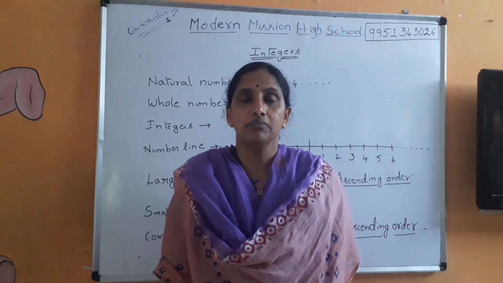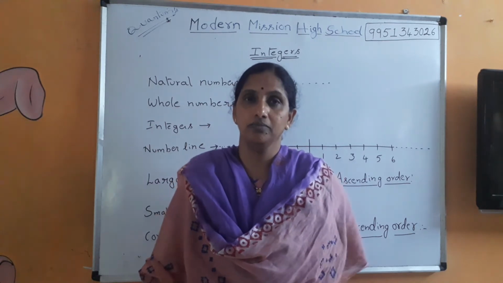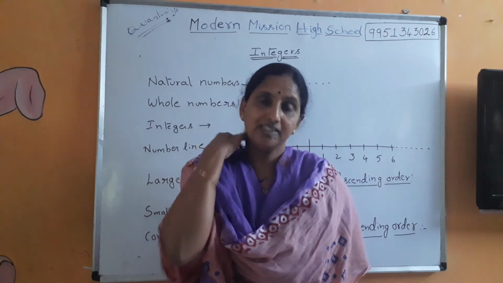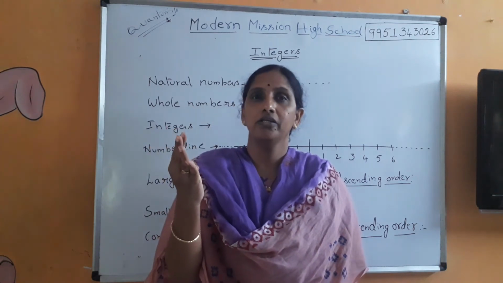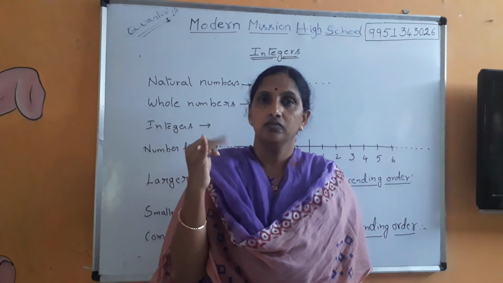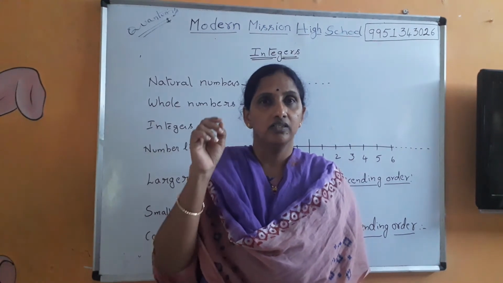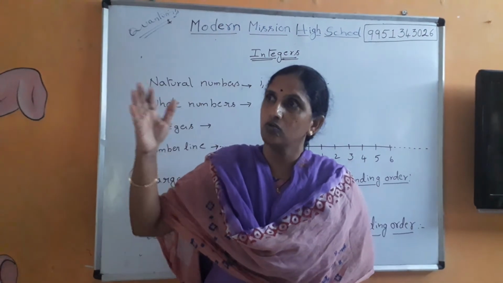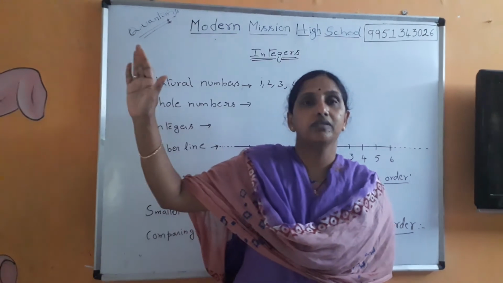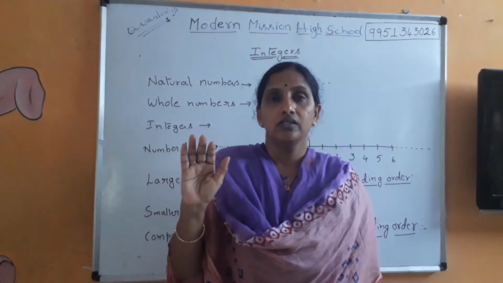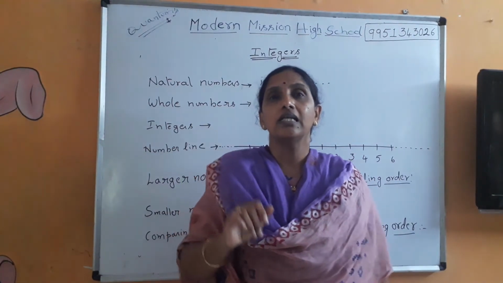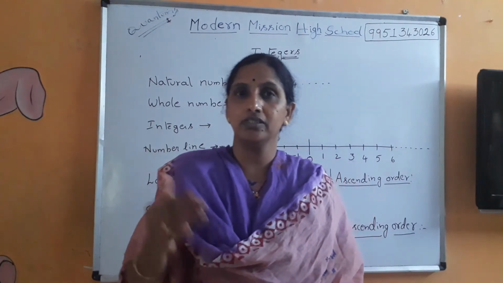So counting numbers, what we call natural numbers, start from 1. 1, 2, 3, 4, 5, dot dot dot, means so on. There is no end for it. Those numbers are called natural numbers. This you know.